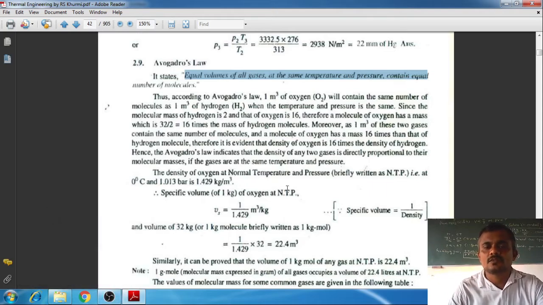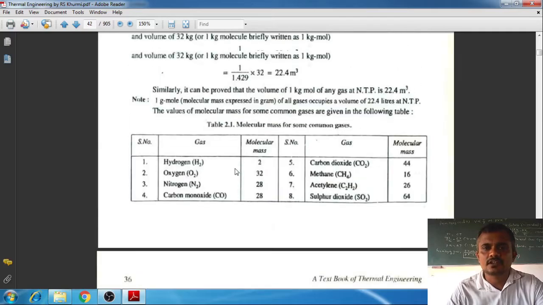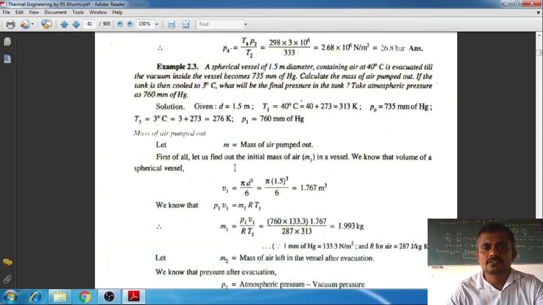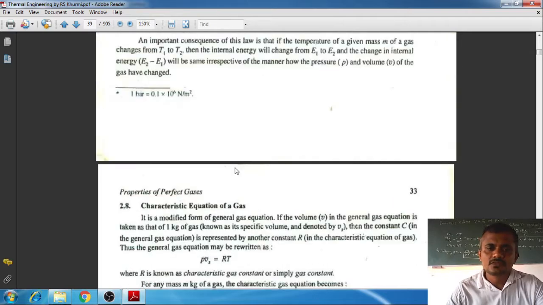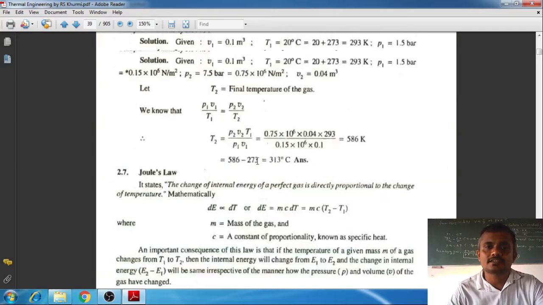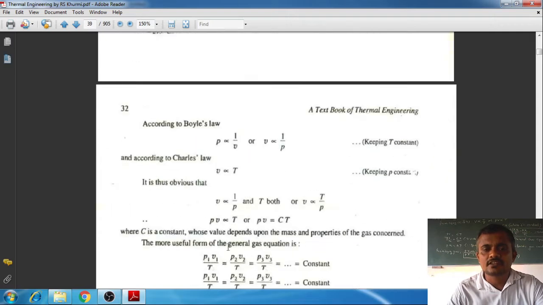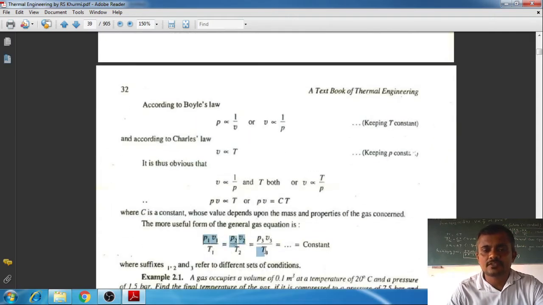Afterwards we have to move on to the derivation of the characteristic gas equation. Look at this. It's a universal gas equation. See, look at this characteristic gas equation. Here, the characteristic gas equation is PV equals mRT. So this you have to derive. Before that, you will derive the general gas equation. What is the general gas equation? It is nothing but P1V1/T1 equals P2V2/T2 equals P3V3/T3 and so on, equals constant.